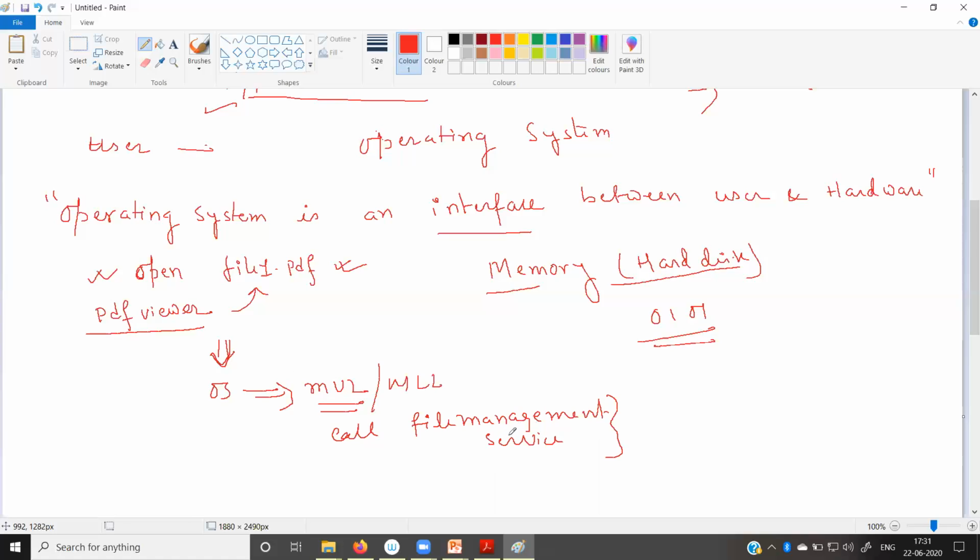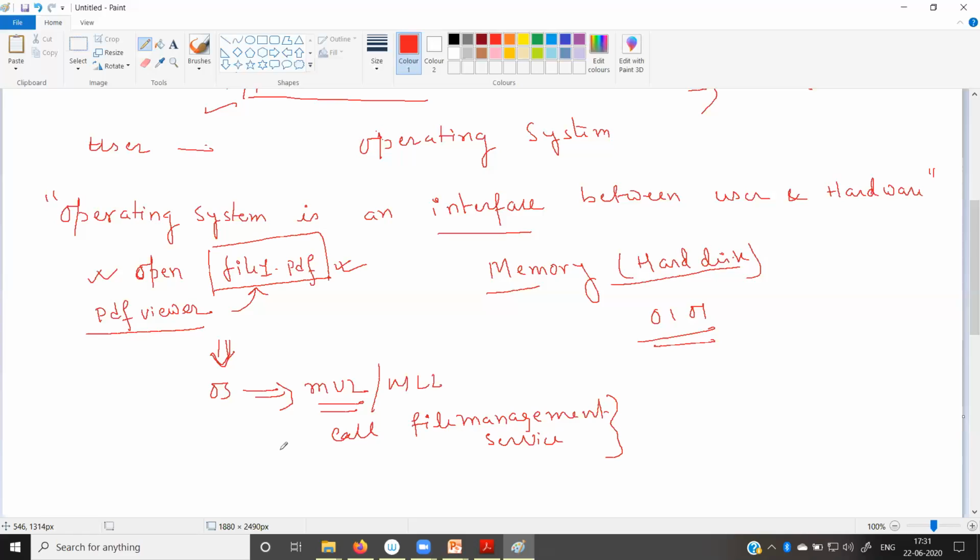Now this file management service fetches the instruction from the hardware. Again, try to understand. That means which instruction? This file1.pdf. It fetches the file1.pdf from the memory.